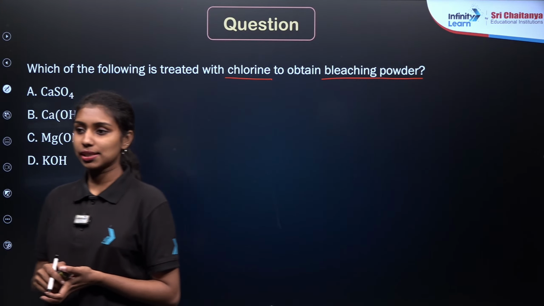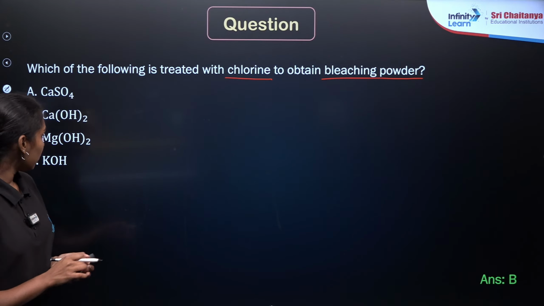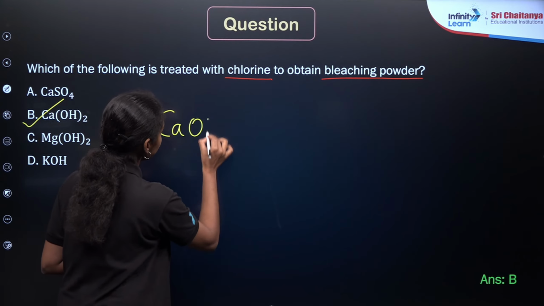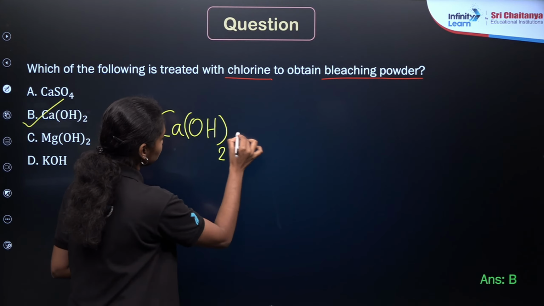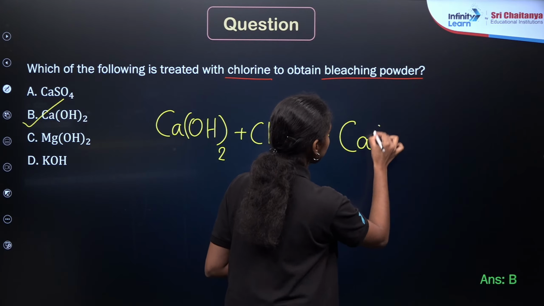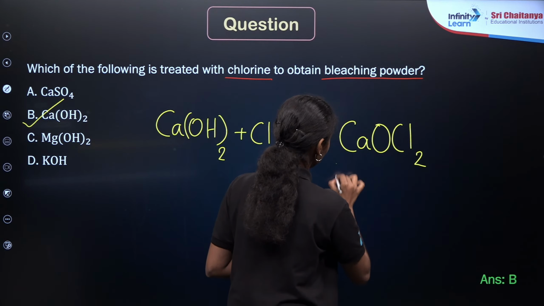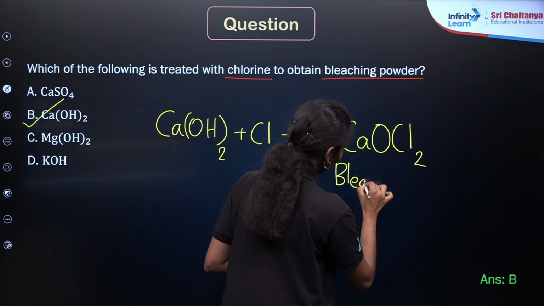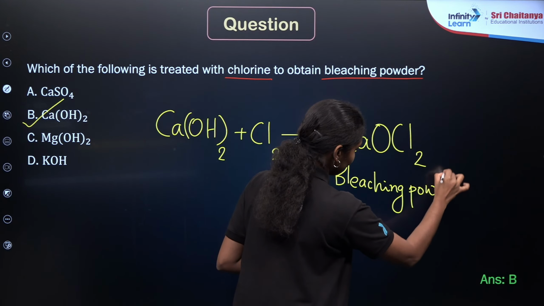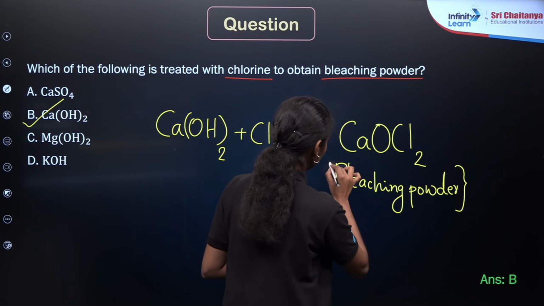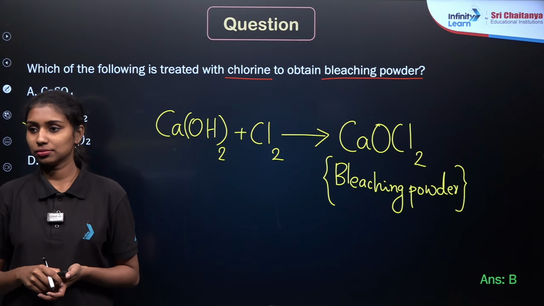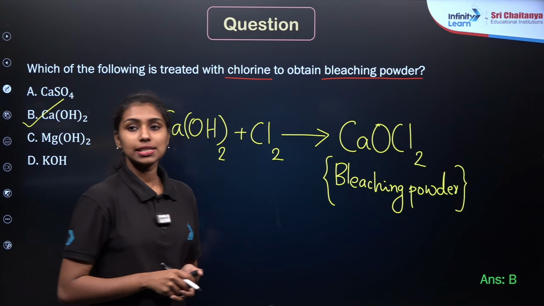Okay, many of you are giving me the answer as option B. Yes, option B is the correct answer, calcium hydroxide, right? Whenever this calcium hydroxide is treated with chlorine, it forms the bleaching powder with formula CaOCl2. This is known as the bleaching powder, which is used as a disinfectant for the water, right? It is clearly mentioned in your textbook, the method of preparation of bleaching powder. Is that clear?